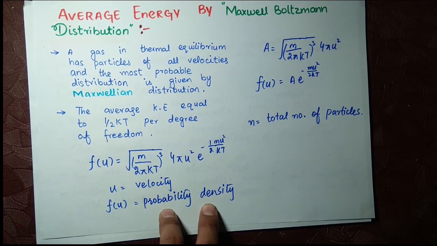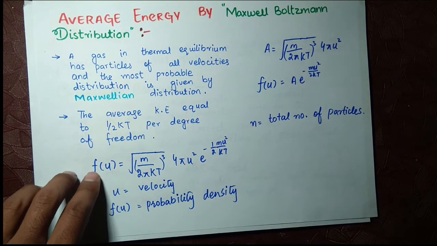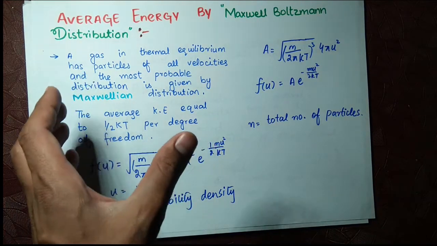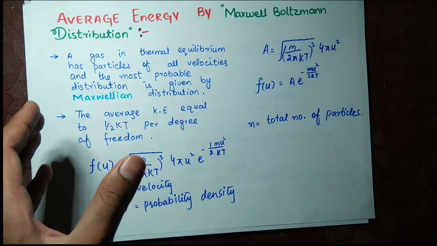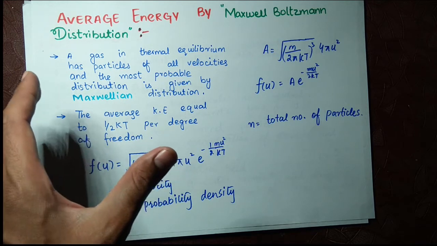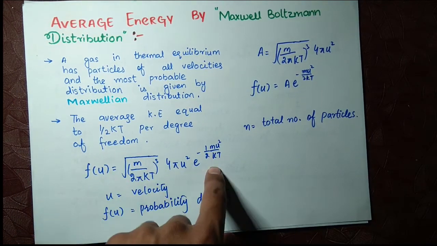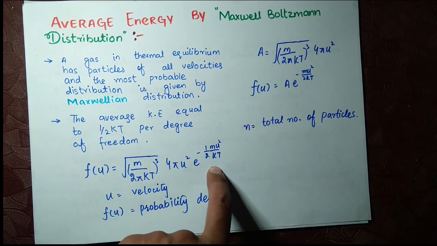What is probability density? It is the most probable number of molecules in a certain volume. For example, in that volume we have 10 particles having that velocity at that certain temperature.